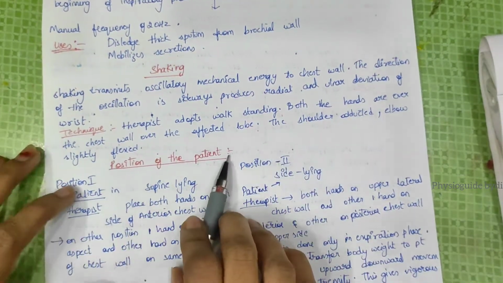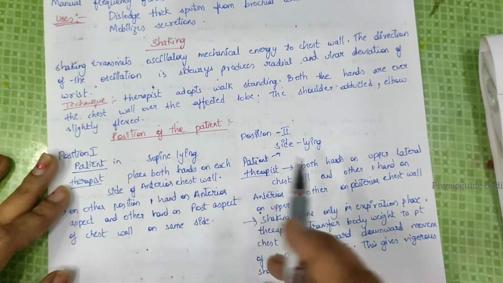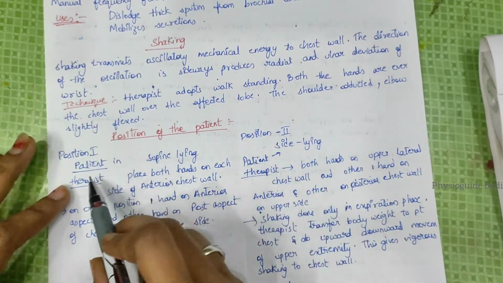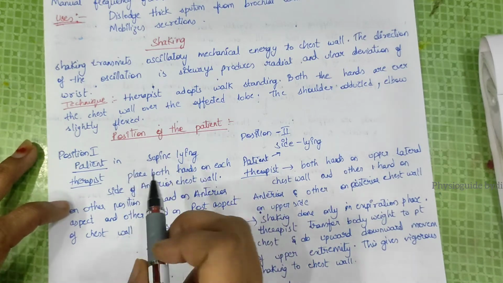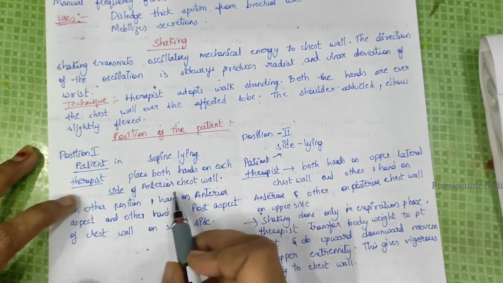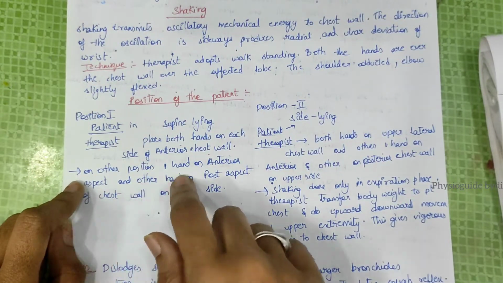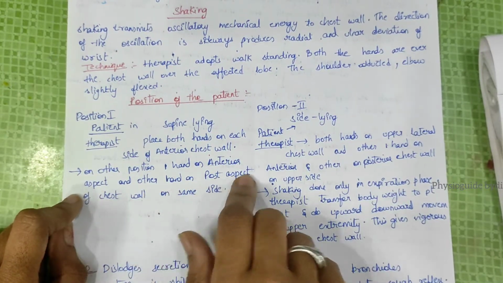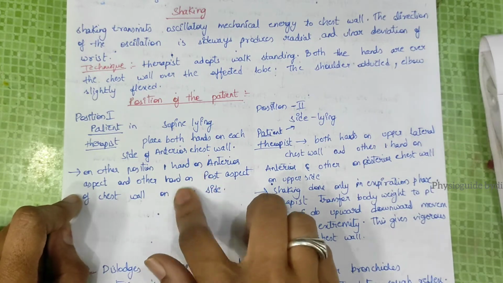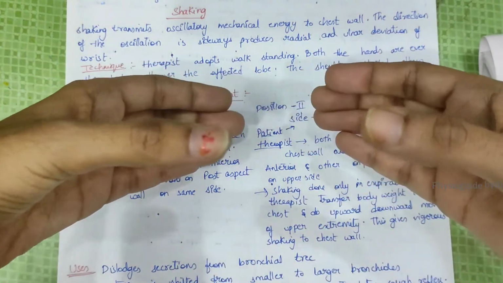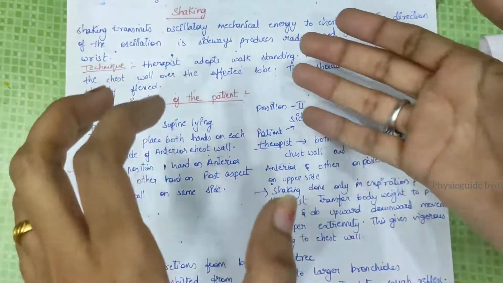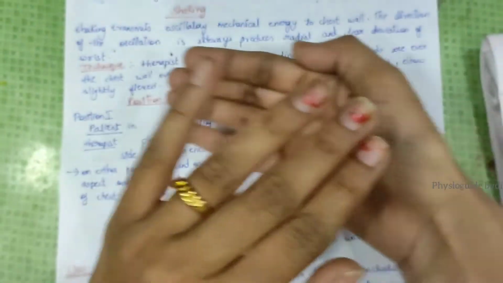Now the patient's position. There are two positions, and we can give it in either. The patient is in supine lying position. In one option, place both hands on each side of the anterior chest wall. In the other, one hand is on the anterior chest wall and the other on the posterior chest wall, on the same side. We can give shaking like this.